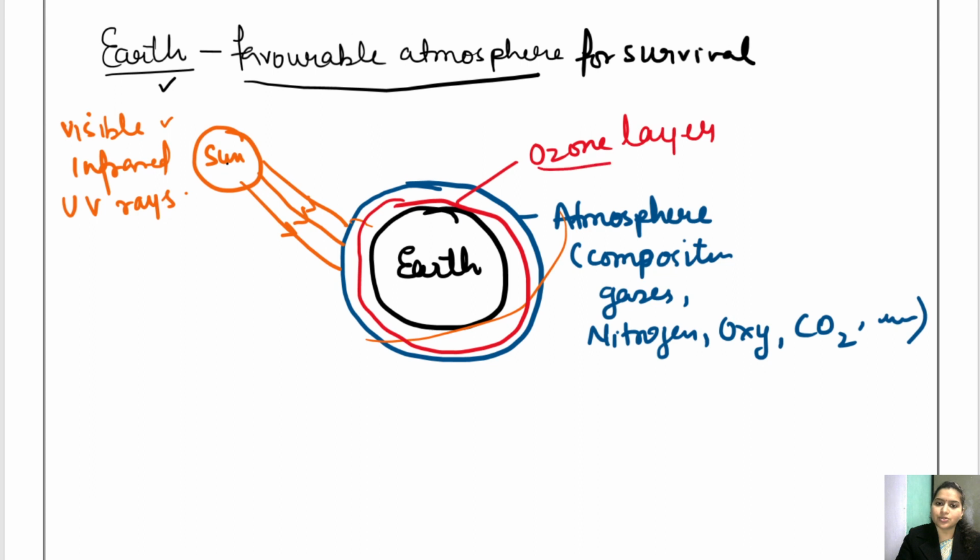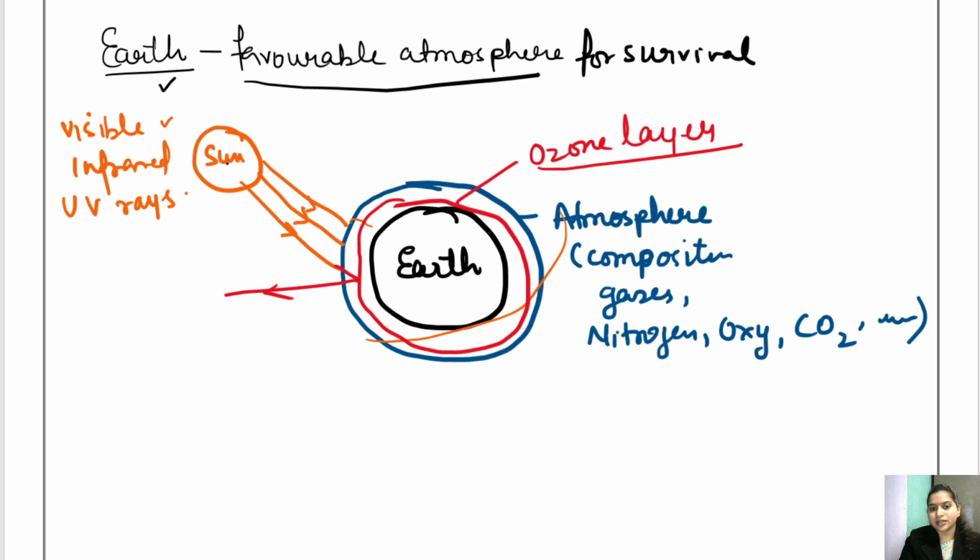Now this ozone layer protects the earth from UV light, that is ultraviolet light. Okay, so when ultraviolet light reaches this ozone layer, it reflects back. Getting it?